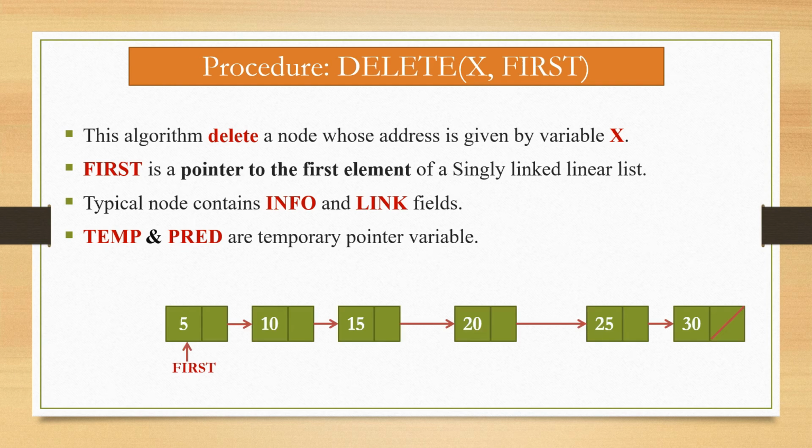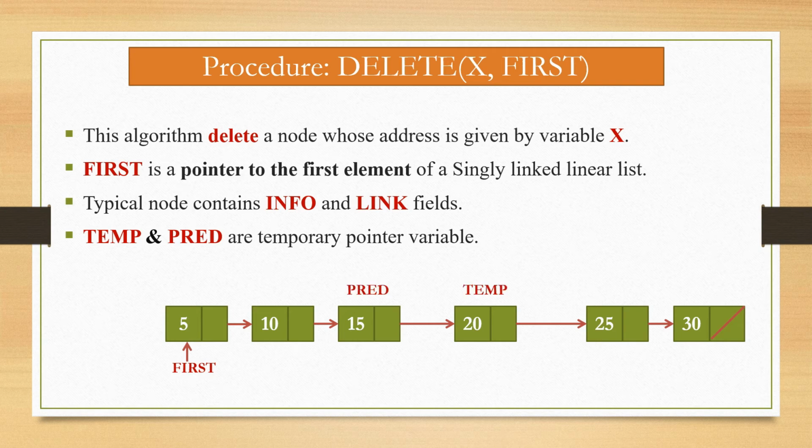Here one singly linked list is given which has nodes with values 5, 10, 15, 20, 25 and 30. From this we have to delete the node which has value 20.